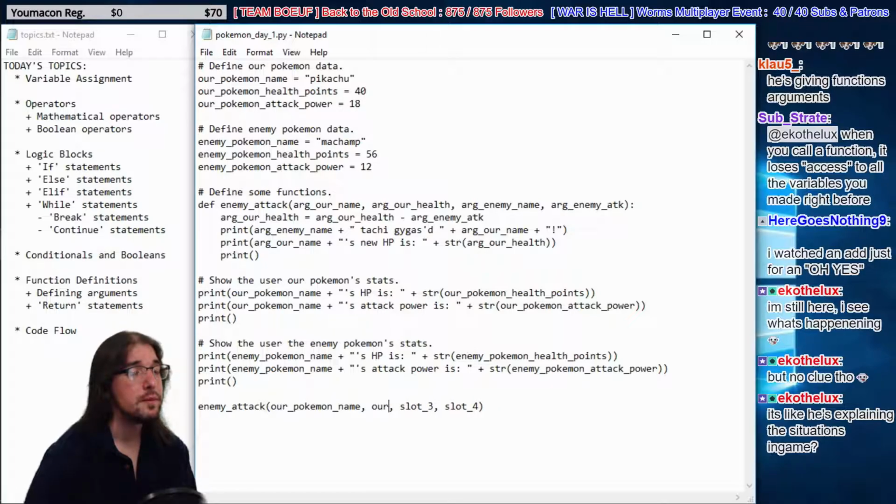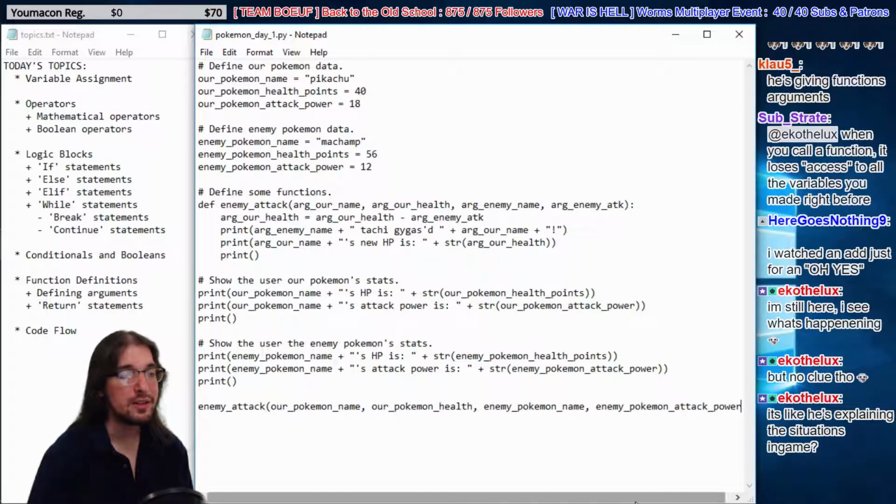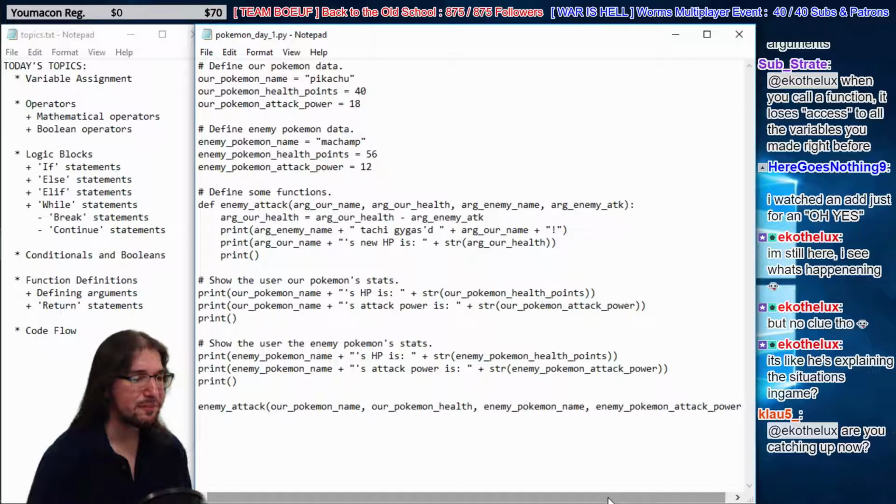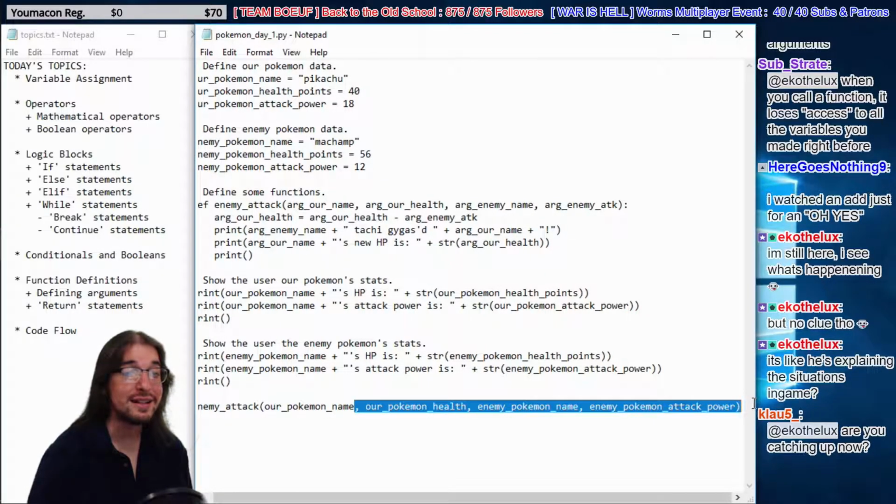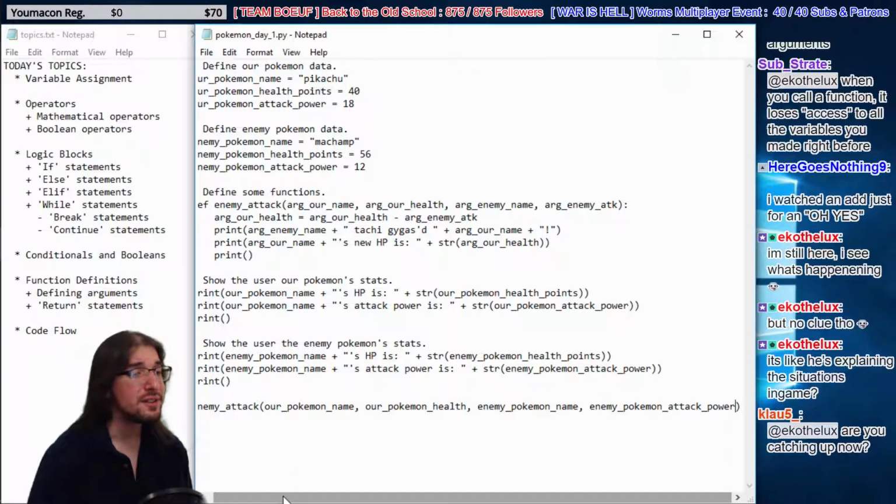Excuse me. I can't type right now. Our Pokemon's health. In slot 3, it needs the enemy's name. We know that as enemy Pokemon name. Okay. In slot 4, it needs the enemy's what? His attack power. Well, we know that as enemy Pokemon attack power. It went a little bit further off the screen there. It's a pretty long line, right? Pretty damn long line. So now we've fed 4 bits of data into its 4 slots. That means it can now use this data. Let's see what happens.